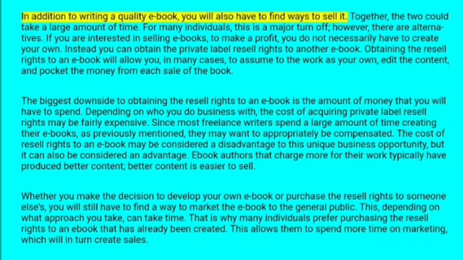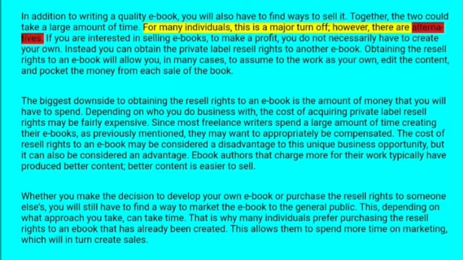In addition to writing a quality ebook, you will also have to find a way to sell it. Together, the two could take a large amount of time. For many individuals, this is a major turn off. However, there are alternatives.